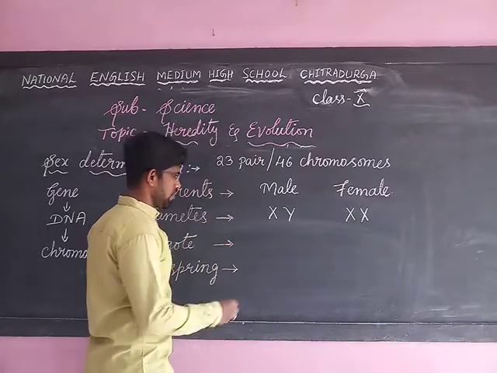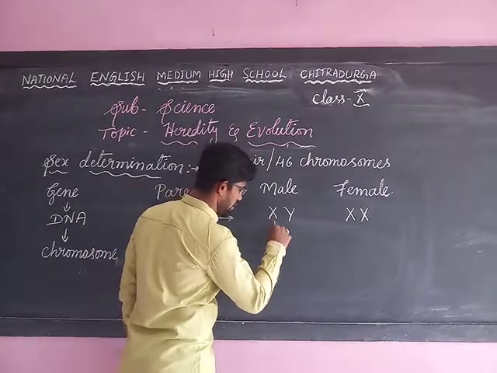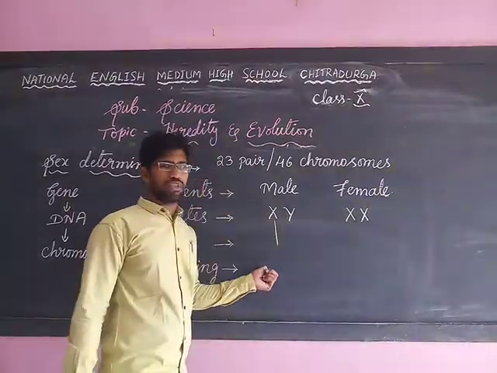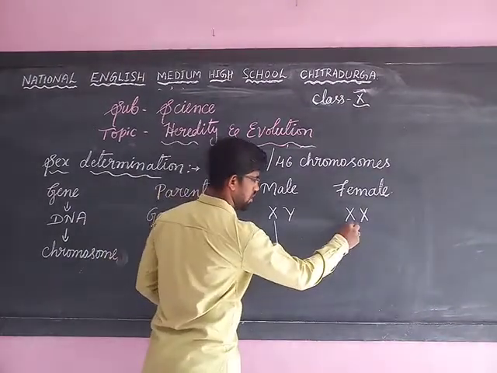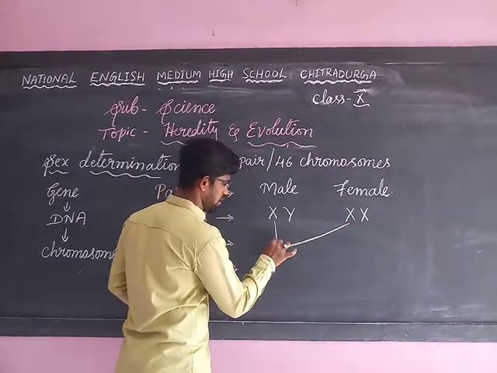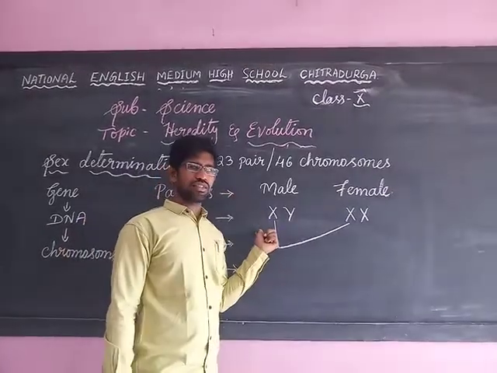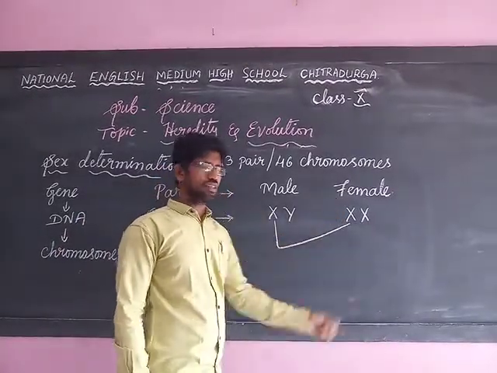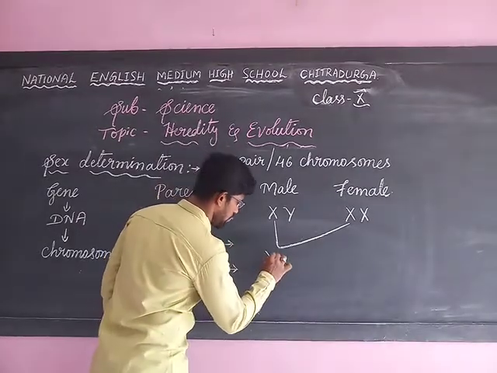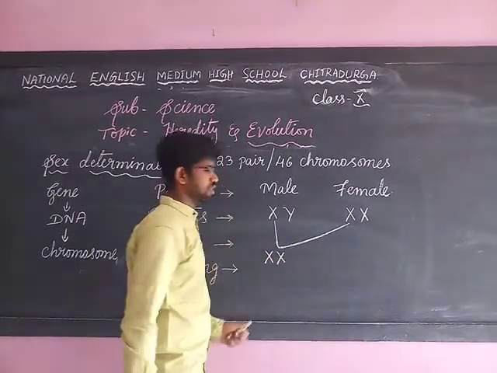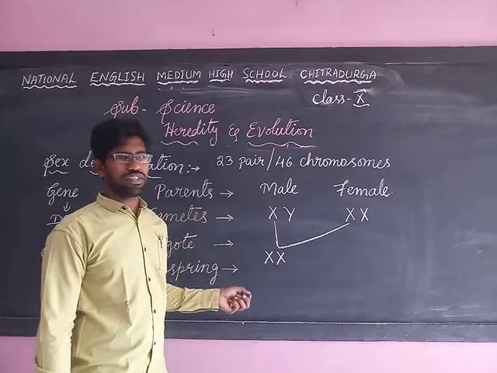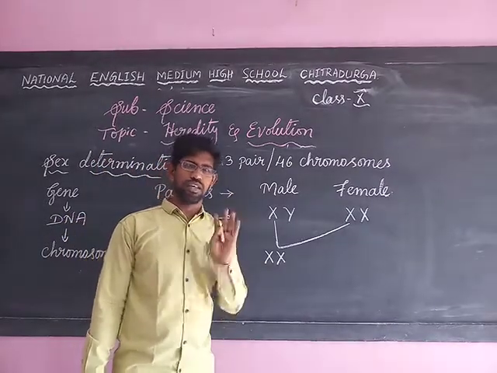So if the X comes from the male and the female, as usual X only comes from her. When the male X combines with the female X, the zygote formed is XX, which contains both chromosomes as X.